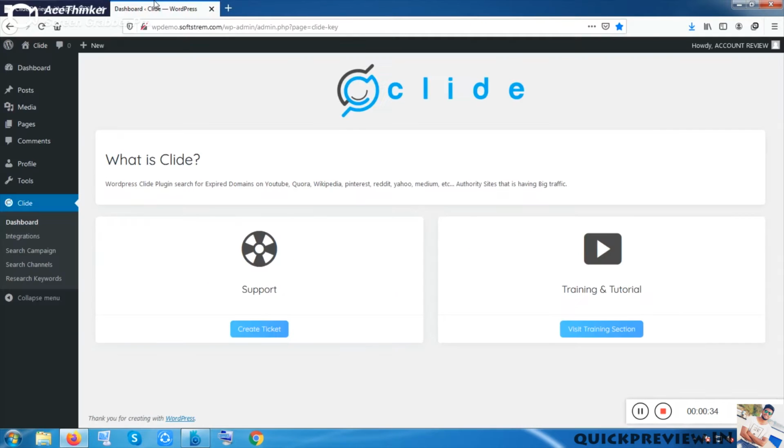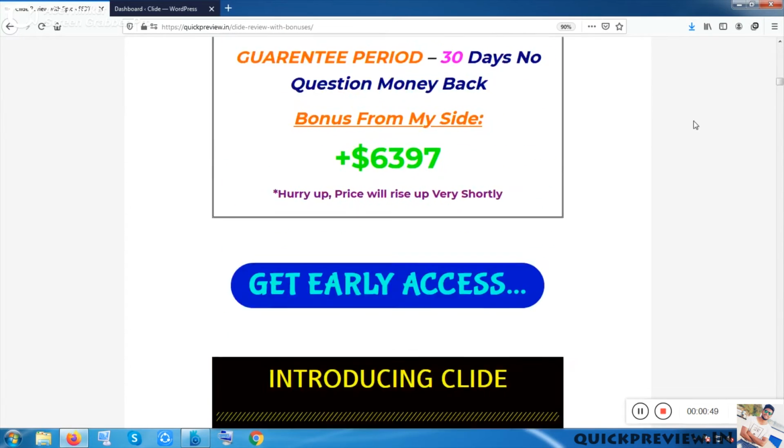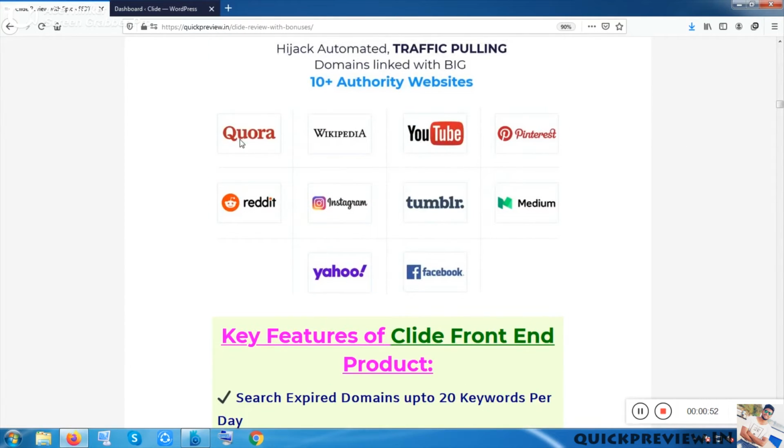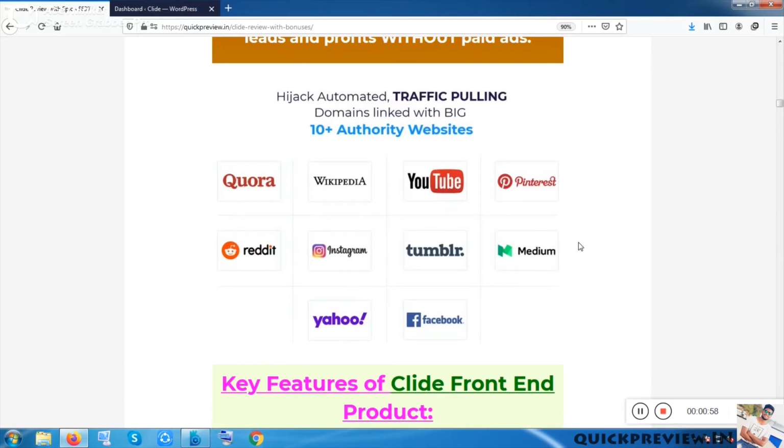Basically, Clyde works on 10 of the most popular platforms at present. I will show you the 10 platforms. Okay, so basically Clyde works on Quora, Wikipedia, YouTube, Pinterest, Reddit, Instagram, Tumblr, Medium, Facebook and Yahoo.